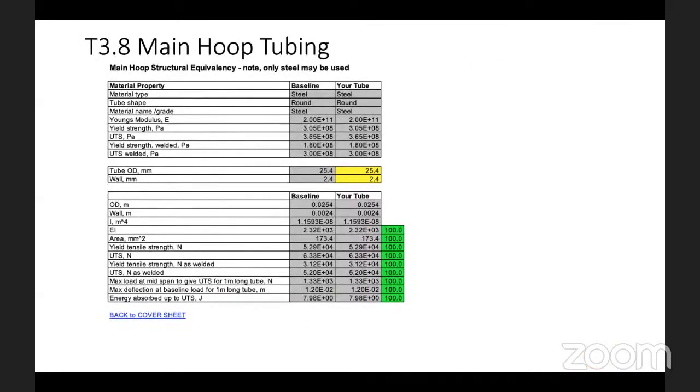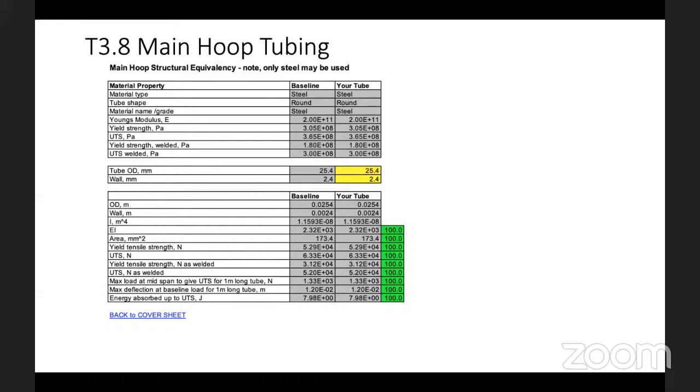So next, what we have is main hoop tubing. This tab is specifically meant to cross-check against the rule book, where you will have the minimum material requirement, that is the T3.2.3 rule, where you will get a table in which the minimum requirement is mentioned.